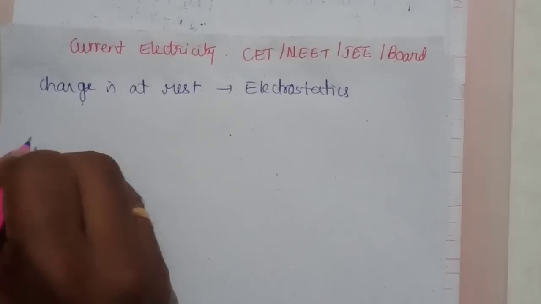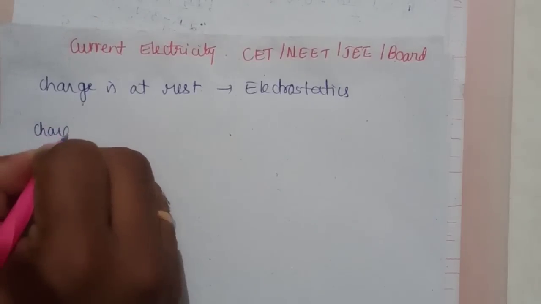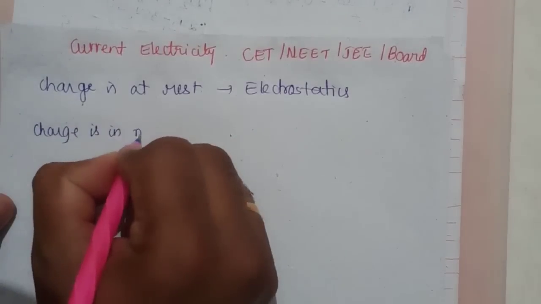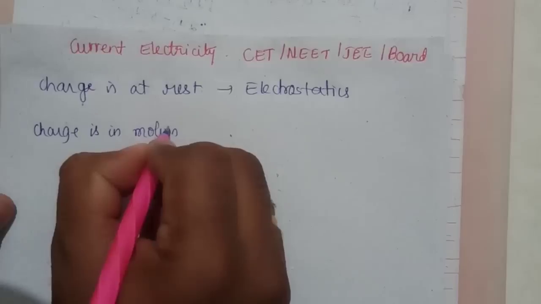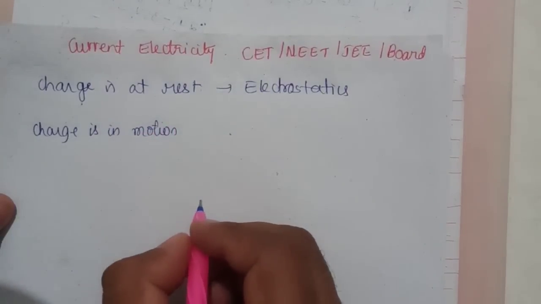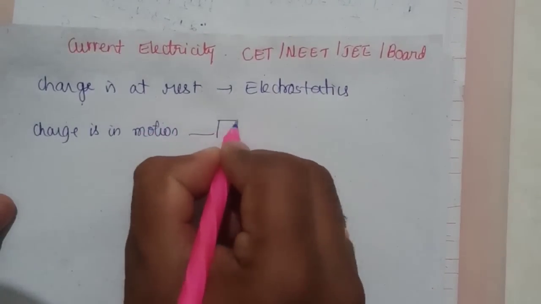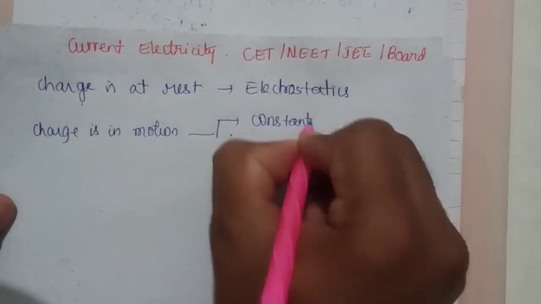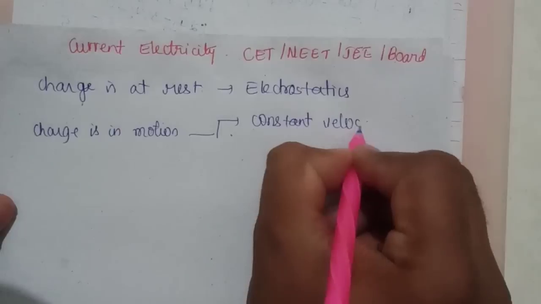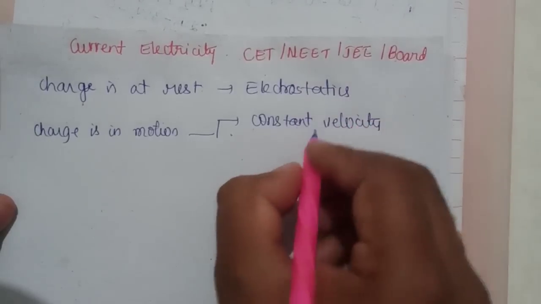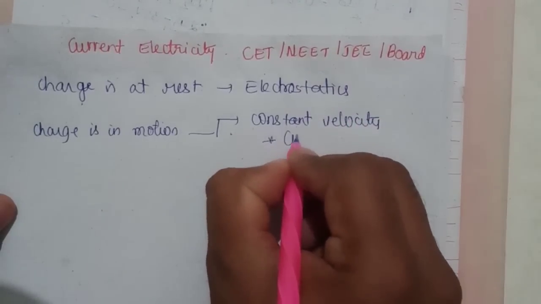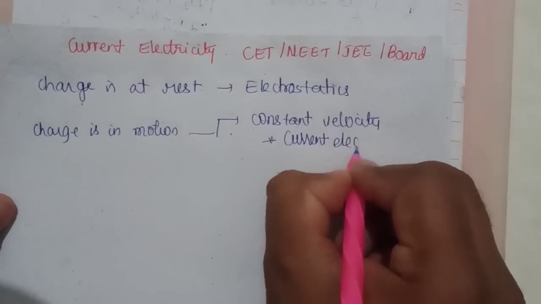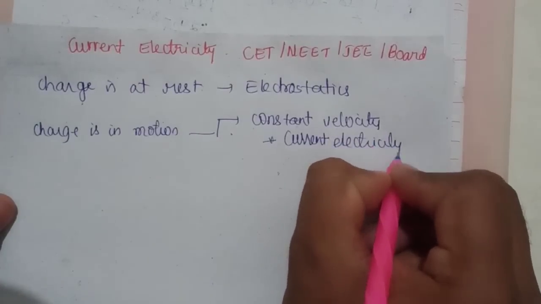When the same charge is in motion, we can encounter two types of motion. One motion is of constant velocity. When the charge moves with a constant velocity, we study the current electricity chapter, which is very important. Current electricity is the chapter we are going to study here.